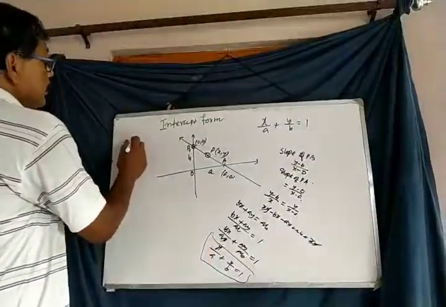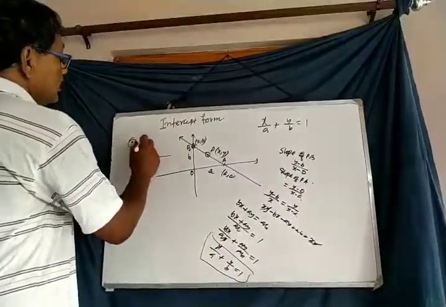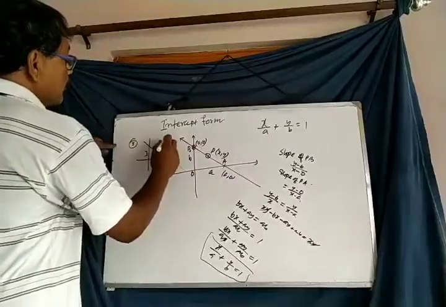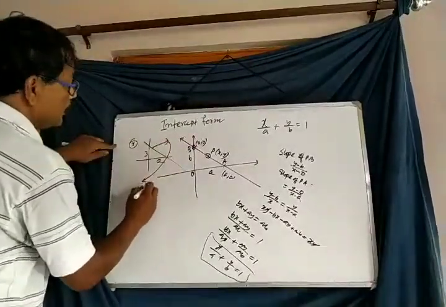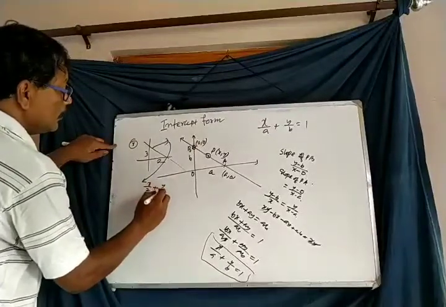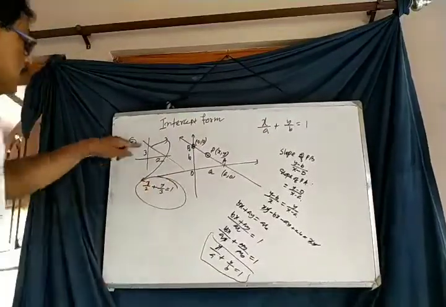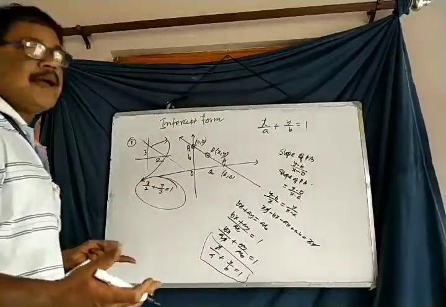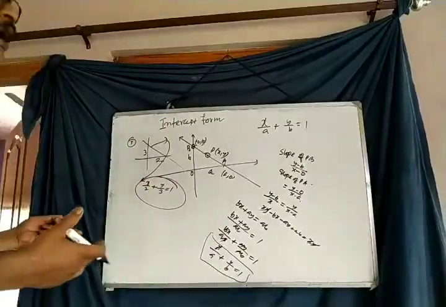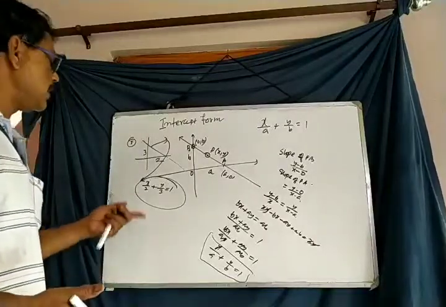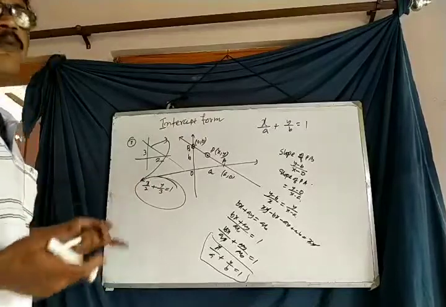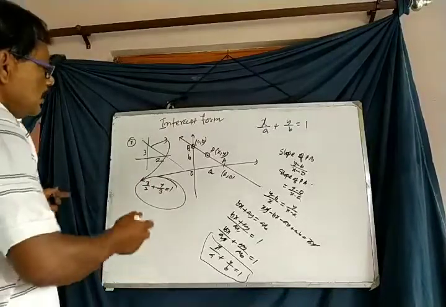If we get a question here, an example, this is 2, this is 3. Then what will be the equation of the straight line? Very clear: x by 2 plus y by 3 is equal to 1. First, we have to consider the equation x by a plus y by b is equal to 1. Then put the values of a and b to get the equation. Then you will get x by 2 plus y by 3 is equal to 1. You may convert it into the standard form or general form of the equation of a straight line.